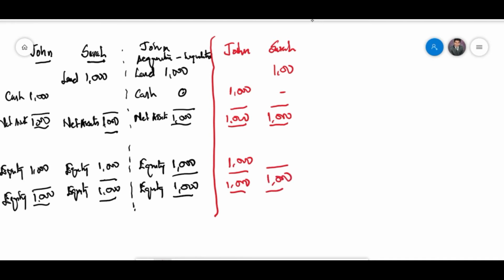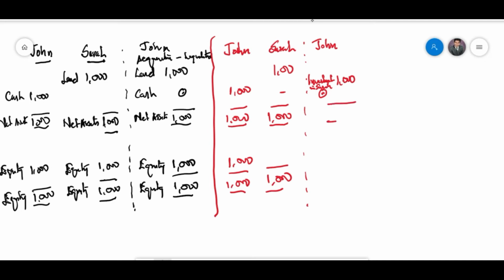Now John acquires Sarah's entity, but John acquires the ownership of Sarah. So John is using this cash to take ownership of Sarah, and because of that, John's cash now decreases to zero, but John will make investment in Sarah, and that's $1,000, Sarah's ownership.